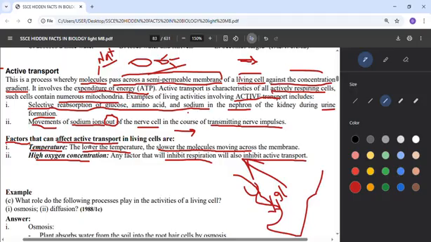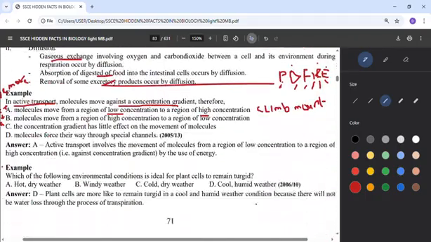What are the factors that can affect active transport? The first thing is temperature. If the temperature is low, it will not aid the transport, but if the temperature is high, it will aid it. It's just like when the environment is hot, it will make you run. In the same way, when the temperature is low, there will be no active transport. Then if the oxygen level is high, it also aids transport, but if it is low, it will inhibit the transport.